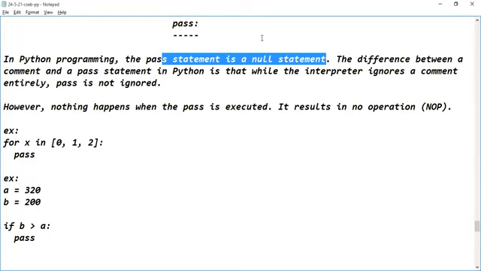But what about the pass statement? Is it going to ignore the pass statement? No, it won't ignore it. Then what happens with pass? Nothing happens. Are you understanding the difference between the pass statement and the comment? Comments will be ignored, not the pass statement. The pass statement will be executed, but the execution of the pass statement means nothing will happen.